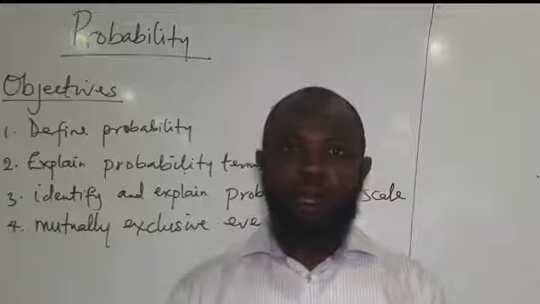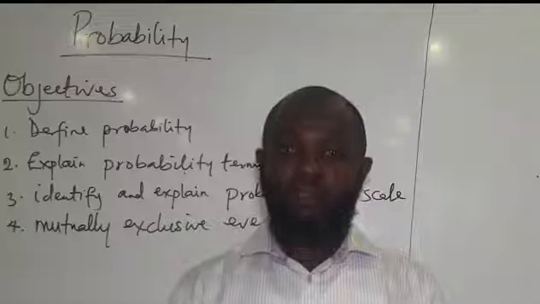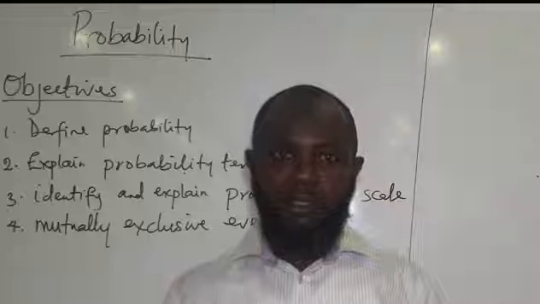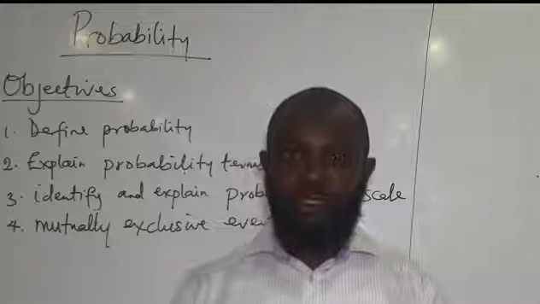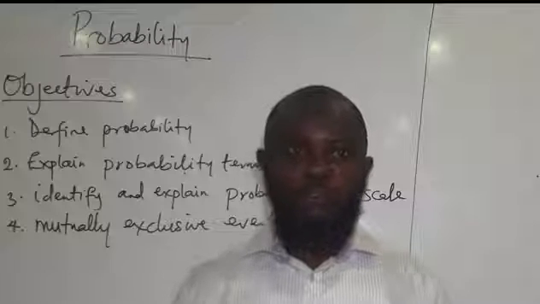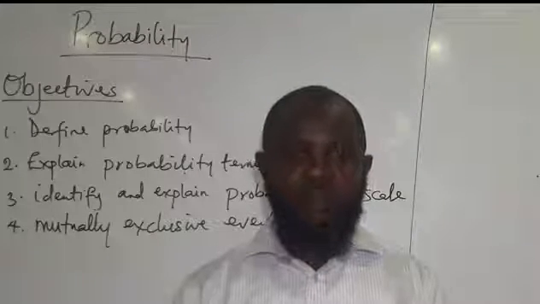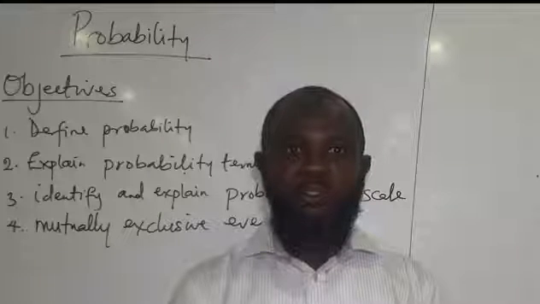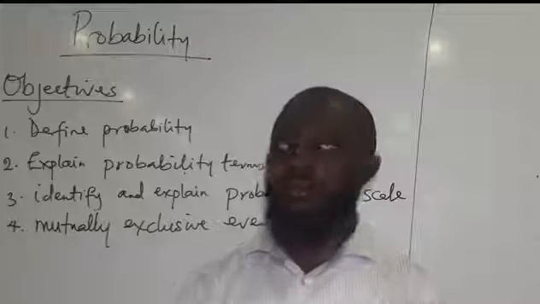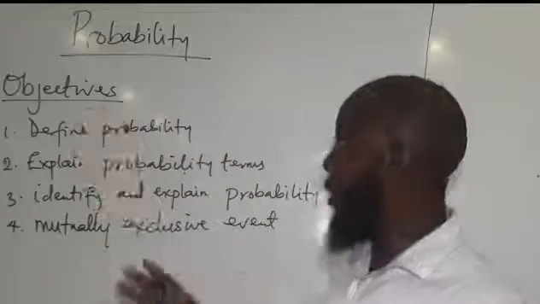Is it going to happen or is it not going to happen? Let's say, for instance, what is the likelihood that you're going to be in a particular place tomorrow? It is likely, but you are not very sure of its occurrence, whether it will happen or it will not happen. The measure or the study of that event, whether it's going to happen or not, is what we refer to as what? Probability.